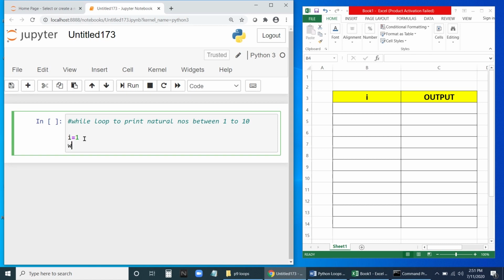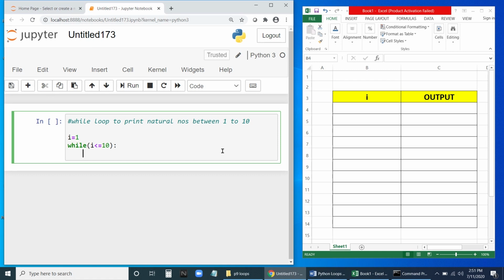So let us have a condition, a stopping condition. We'll start with the while loop and we'll give one condition, I less than or equal to 10. So this is the condition. So we have initialization, and this is the condition. We'll give a colon. Then we will print I.